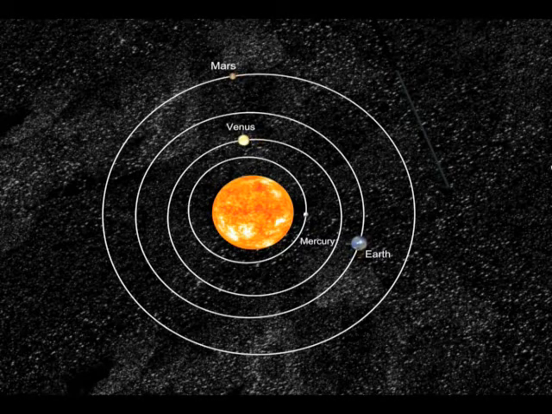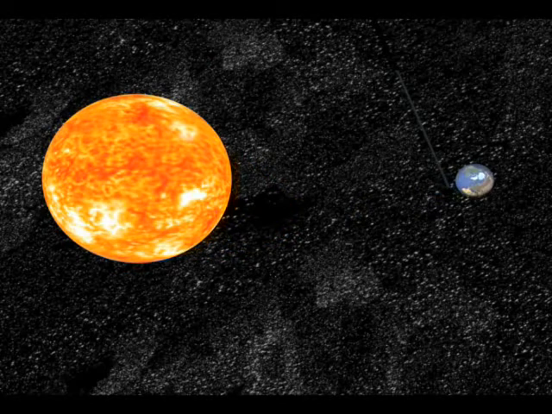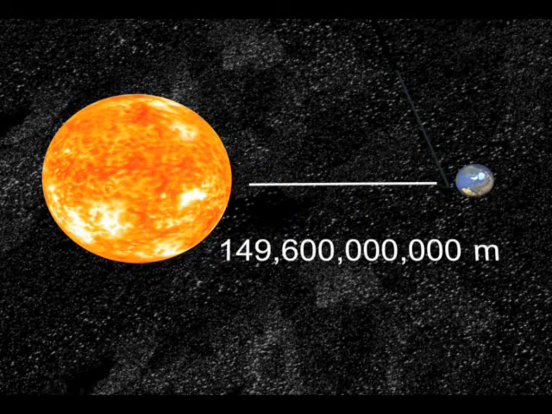The Earth and the other planets rotate around the Sun. But just how far is the Earth from the Sun? In meters, the average distance from the Earth to the Sun is 149,600,000,000 meters. But that number is not very easy to work with.